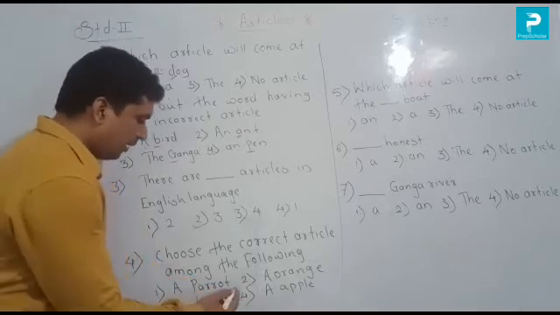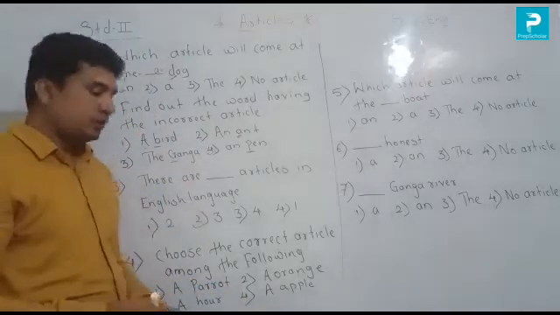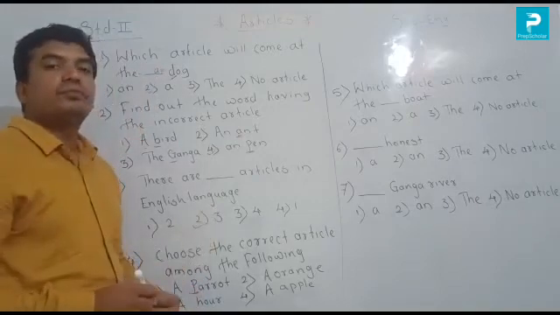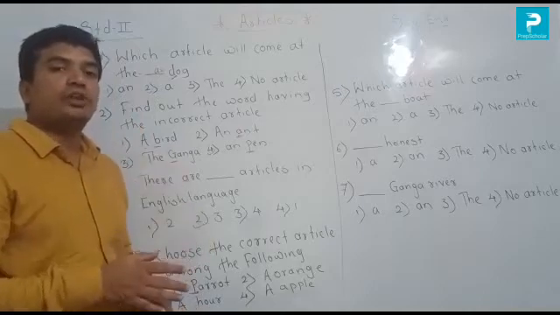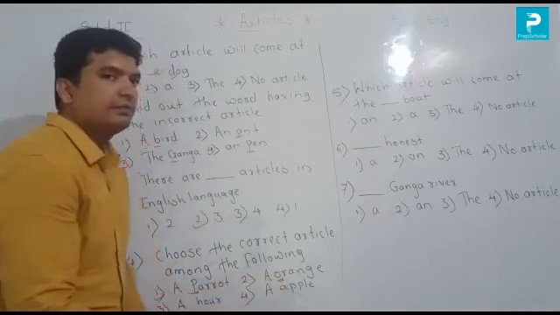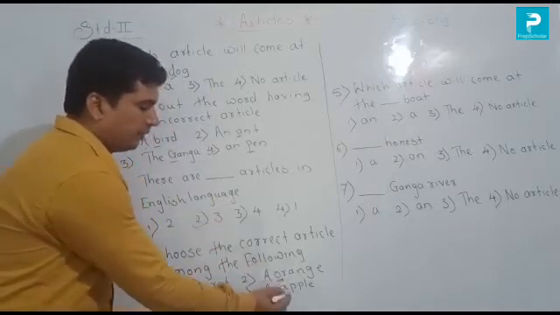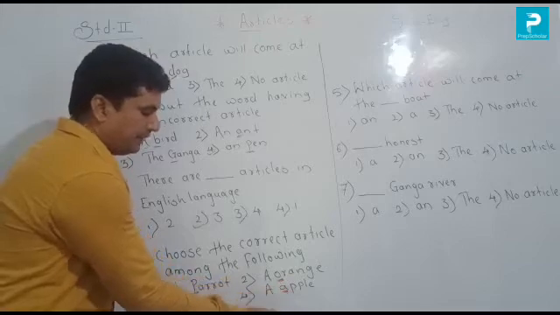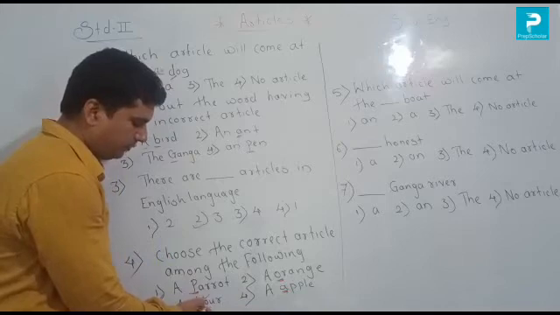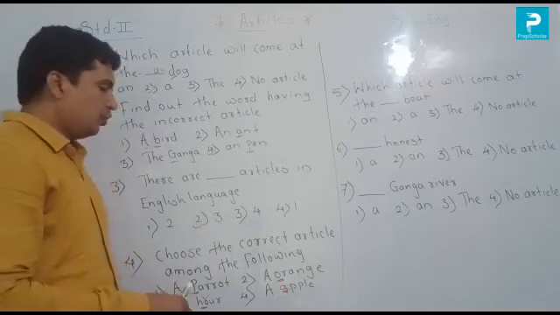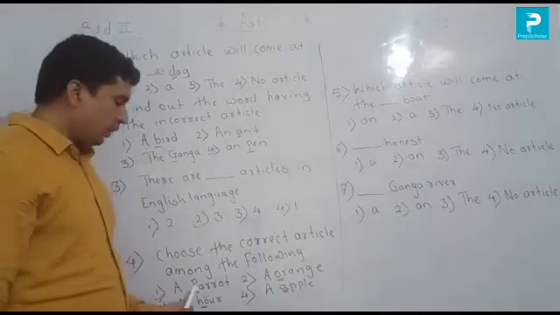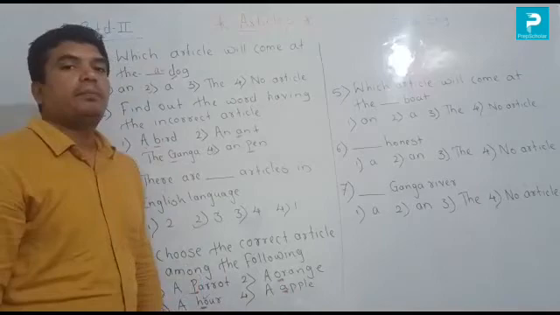So a parrot is correct here because P is a consonant and a is the article, because before a consonant we use the article a. There is a orange, O is a vowel, so an should come. It is wrong here. For apple, an is coming, so a apple is also wrong. There is a hour. We pronounce it like O, not H, so it is also an. So 2, 4, 3 are incorrect. Only one is correct here. So it is a parrot.